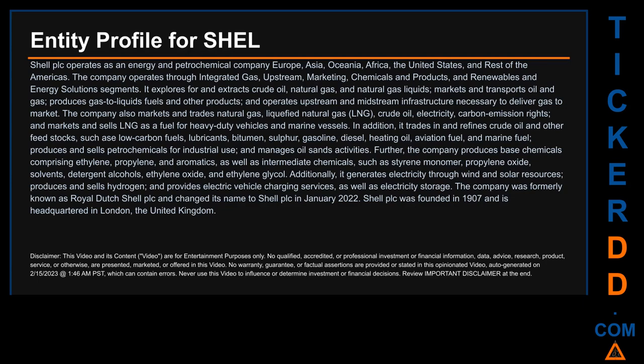SHEL plc operates as an energy and petrochemical company in Europe, Asia, Oceania, Africa, the United States, and the rest of the Americas. The company operates through integrated gas, upstream, marketing, chemicals and products, and renewables and energy solutions segments. It explores for and extracts crude oil, natural gas, and natural gas liquids, markets and transports oil and gas, produces gas to liquids, fuels and other products, and operates upstream and midstream infrastructure necessary to deliver gas to market.